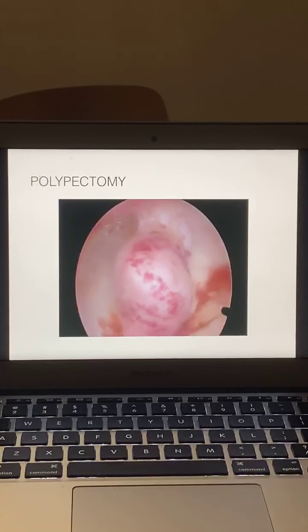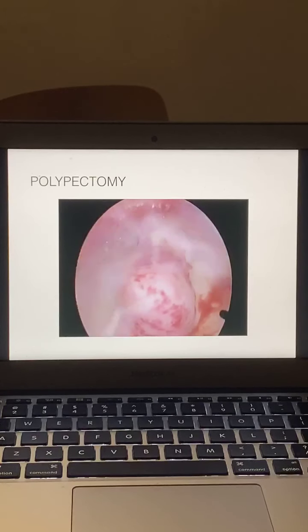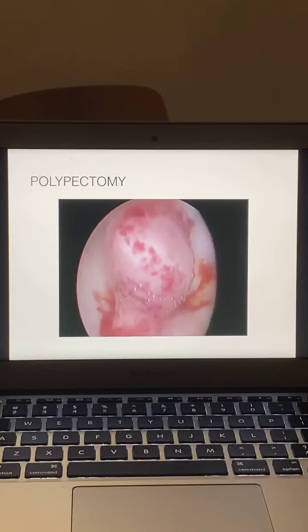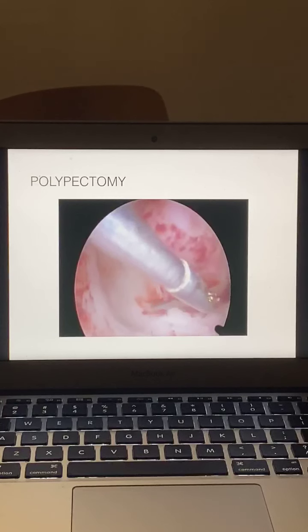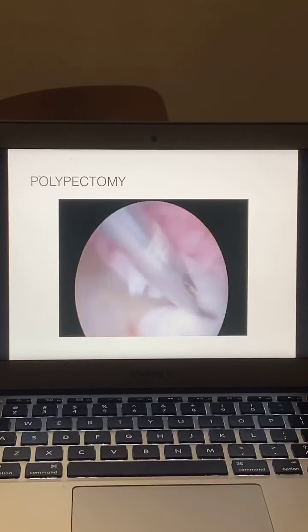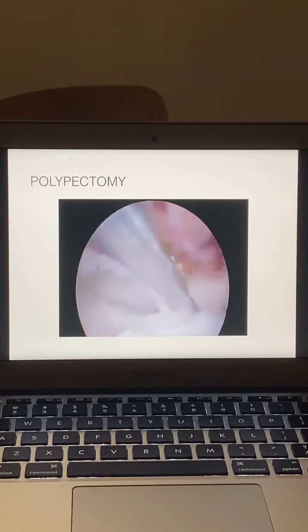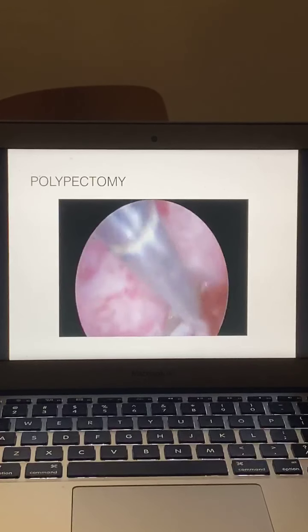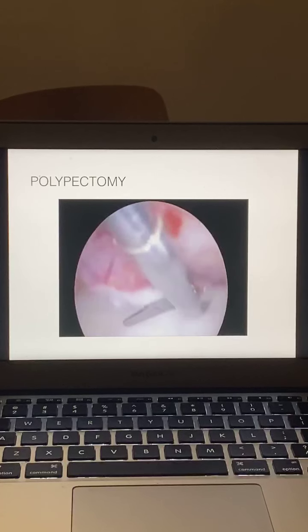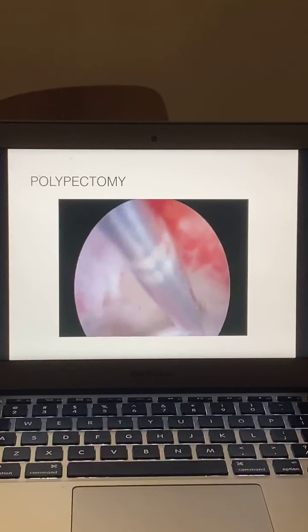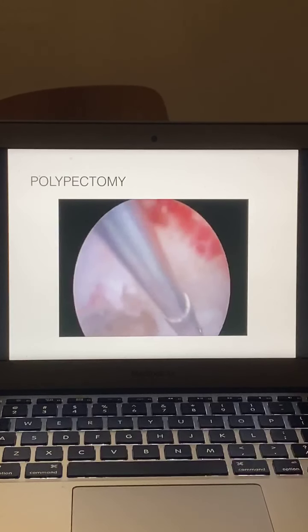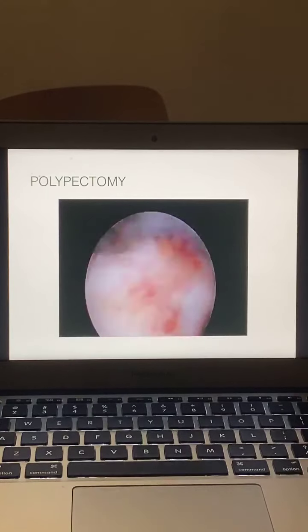This was another case of an intrauterine polyp which is attached to both the anterior surface and posterior surface. You can see the polyp is attached to both the anterior wall and posterior wall. So you just need to go at the base of the polyp at one end, cut it, release it from the posterior surface, then you go on the anterior surface and cut from the attachment. While demonstrating on Shimla Mirchi, I will demonstrate how you can reach the base of the polyp. It's very important how to reach the base of the polyp. There are specific tricks, cable movements which will help you.